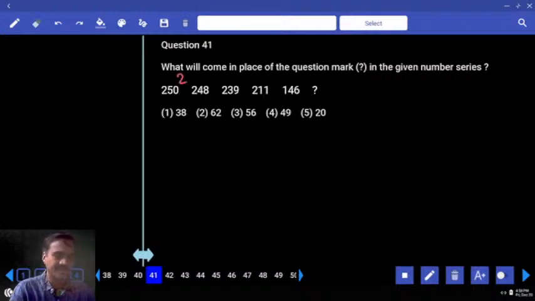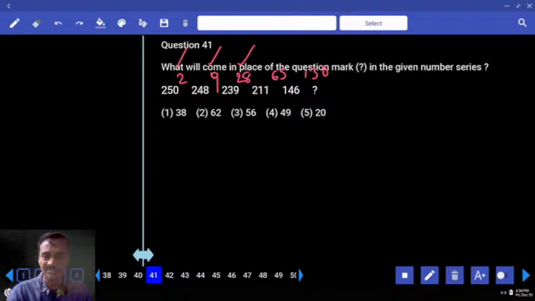And 48 and 39, difference is 9. 39 and 11, difference is so much? 28. What are these numbers? 2, 9, 28: 1 cube plus 1, 2 cube plus 1, 3 cube plus 1, 4 cube plus 1 is how much? 65. The next one, 5 cube plus 1, 130.